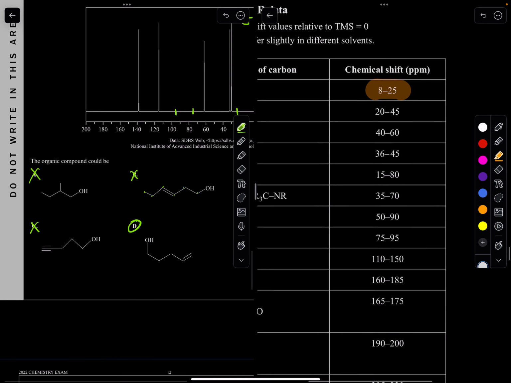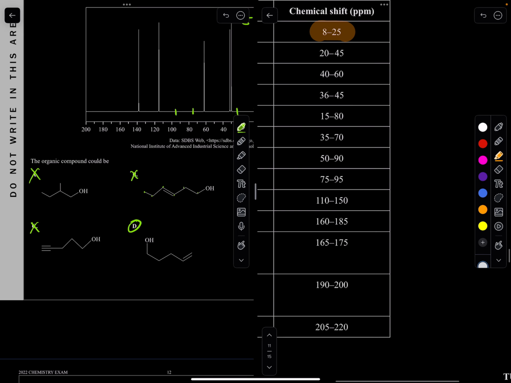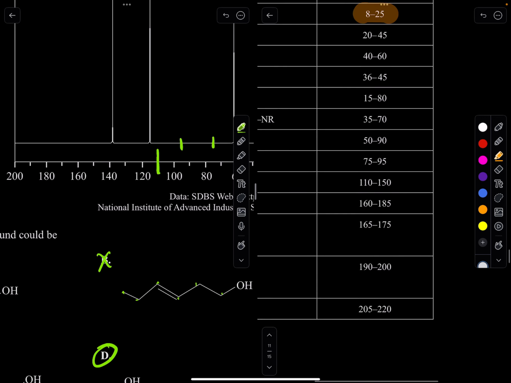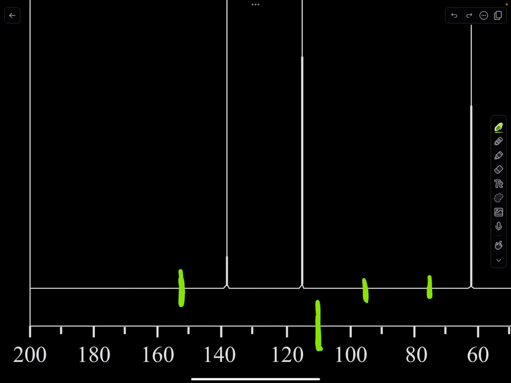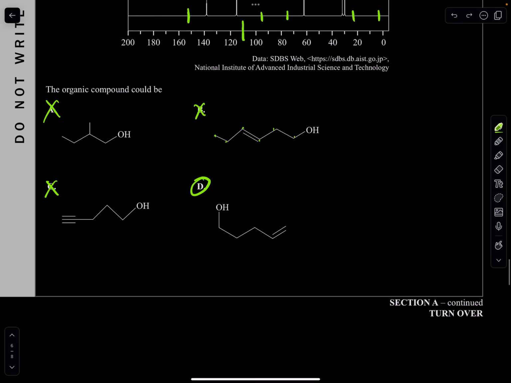So the D has a double bond. So this one, 110. So where's 110? Here, to 150. Yep, 150. These two lie between it. So yes, it has to be that one. So let's look at that. So 28 must be D.